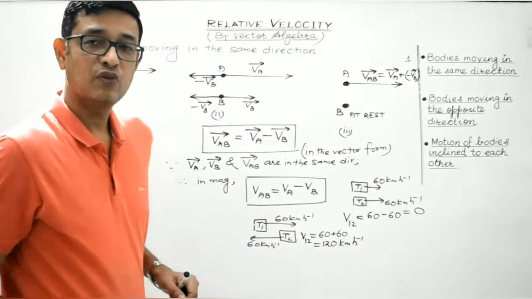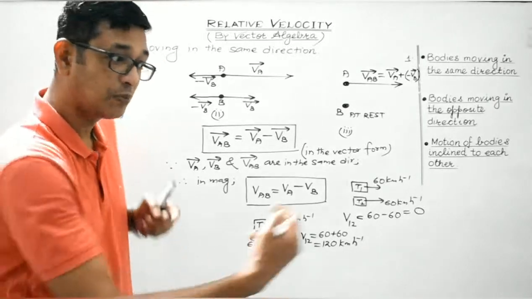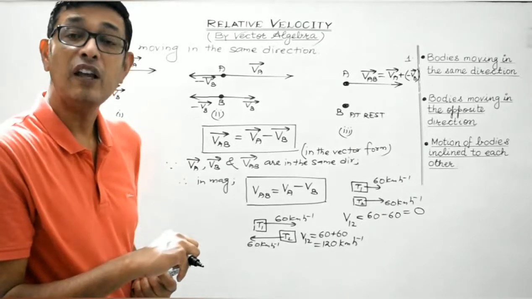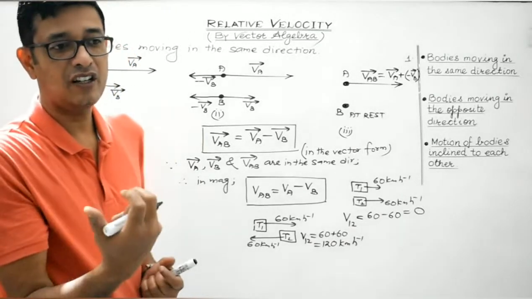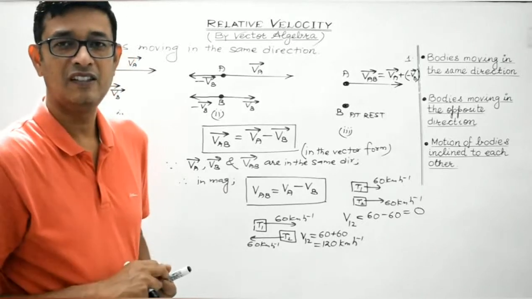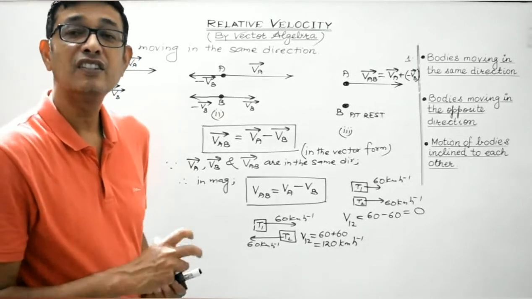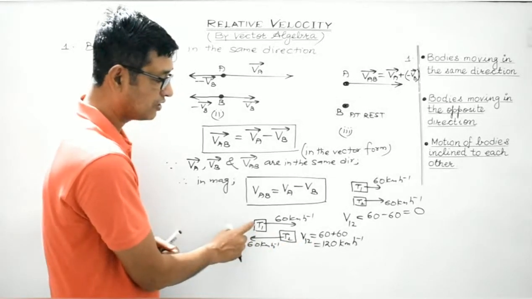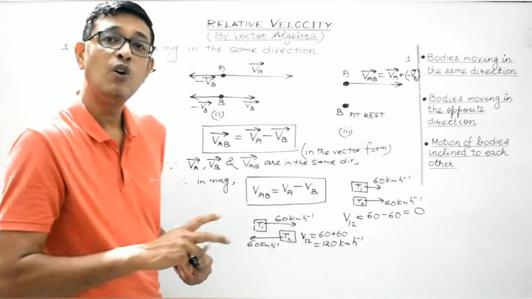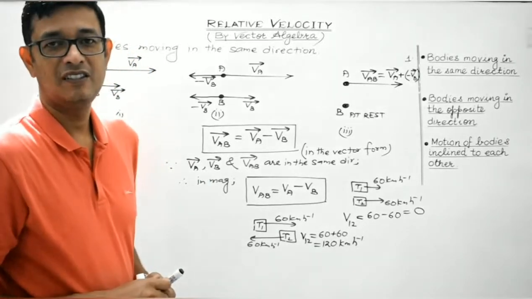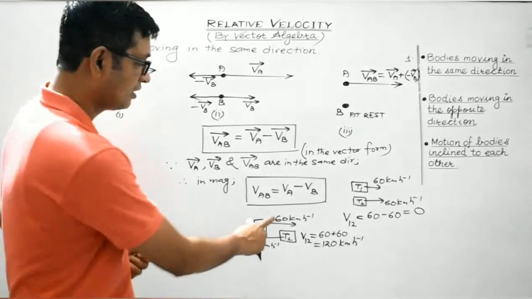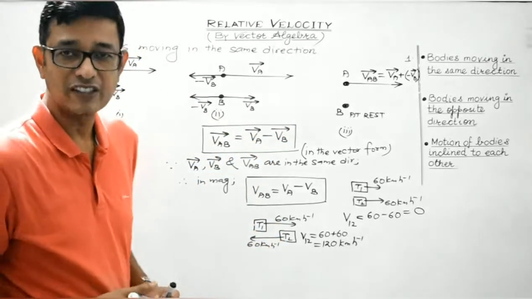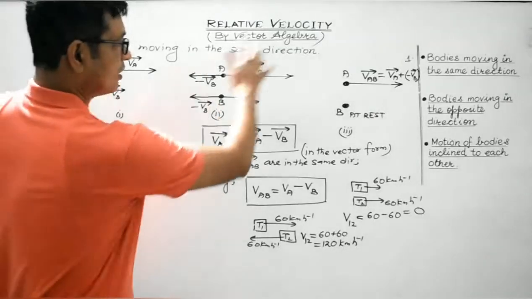So in this case, when the bodies are moving along parallel tracks but in the opposite direction, then to a passenger sitting in one train, it will appear as if the other train has got a tremendous speed. Actually, the relative speed will get added up. So it will appear to one passenger as if the other train is moving with a speed of 120 km per hour. Right? So this is case 2, when the bodies are moving in the opposite direction, which we are going to verify right now. I hope you have understood this concept.